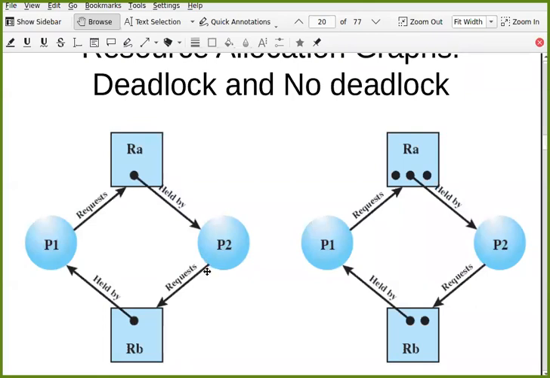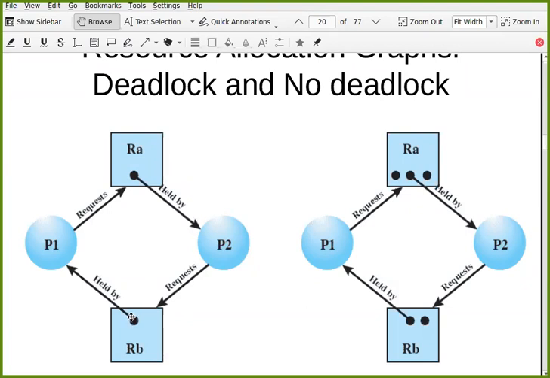If that is there and those three conditions are there, that is mutual exclusion: RA cannot be shared, it cannot be used by multiple processes at the same time. P1, which is holding RB, is not going to release RB while waiting for RA, or P2 is not going to release RA while waiting for RB. That is hold and wait.